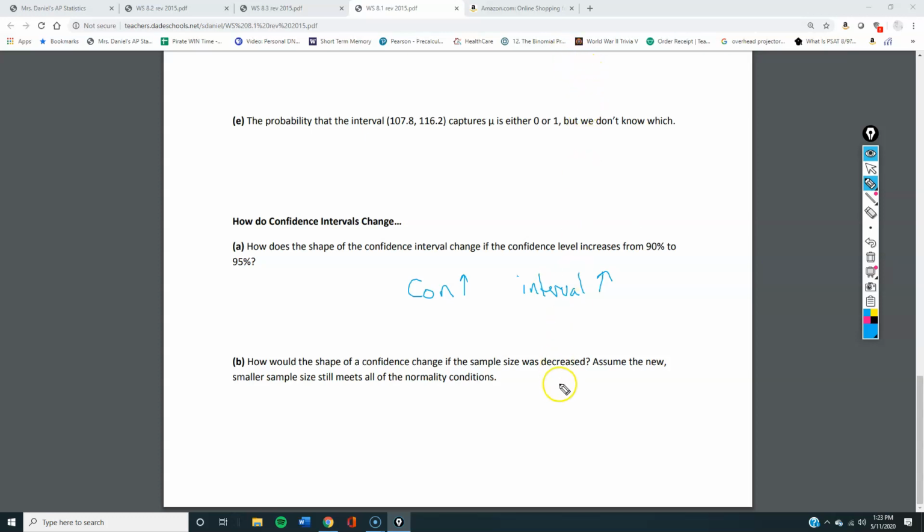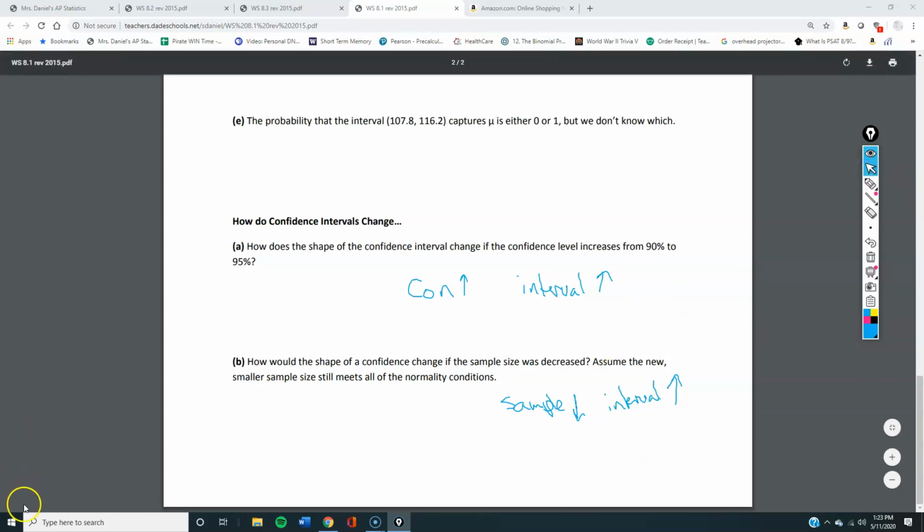B, sample size decrease. The smaller your sample size, the bigger your standard deviation. So if your sample decreases, your interval has to get bigger because it's less precise. All right. Sorry, that was really fast and painful.